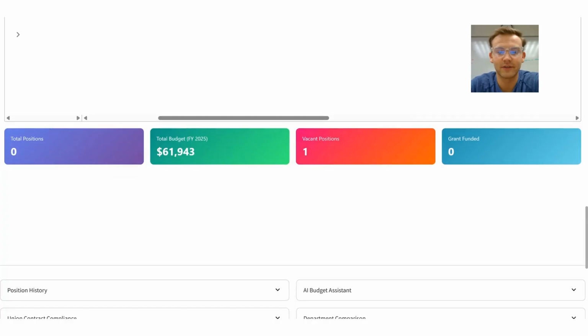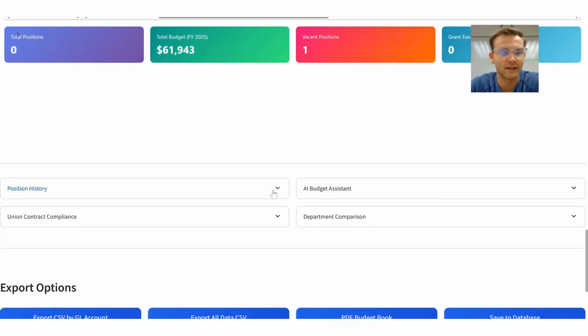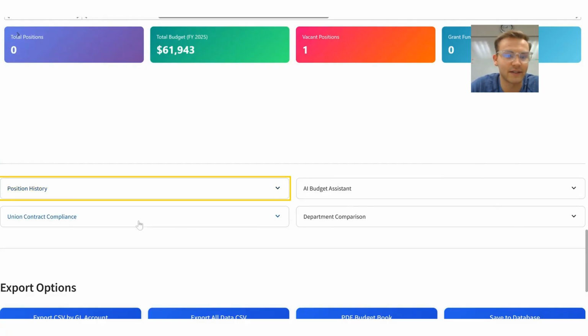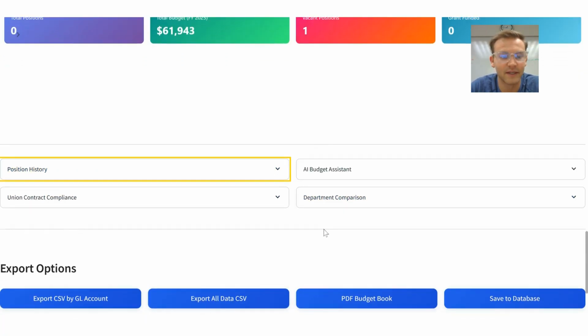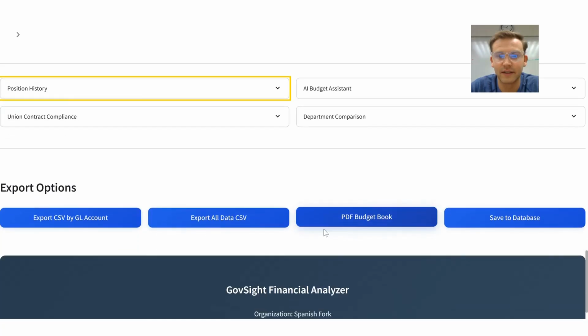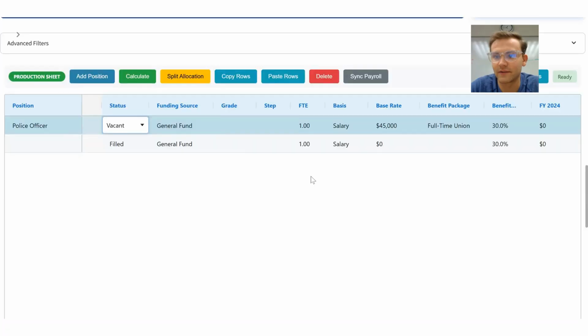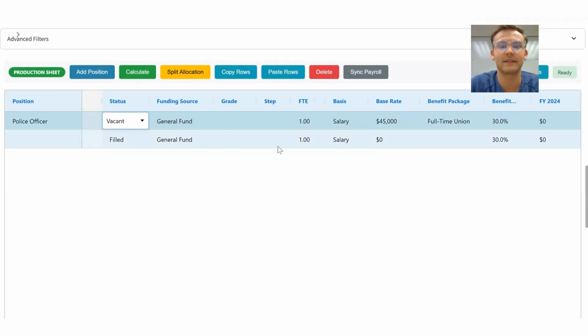And then you can also look at position history and different things. I haven't changed anything yet, so it's not in there. Union contract, department comparison, and you can export it all if you like. So once you're ready here, then you can select it. You can copy those. There's so much you can do with these filters and everything, because our goal is to help cities budget and have more money left over, essentially, to help innovate and everything like that.